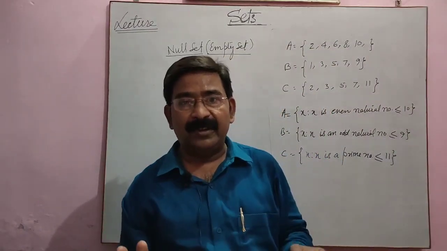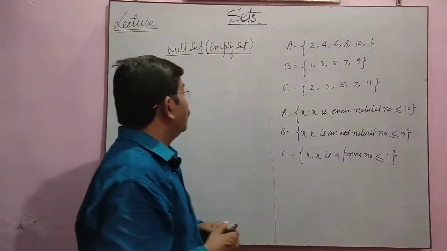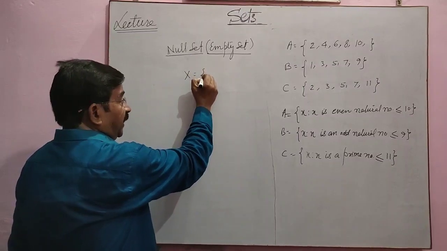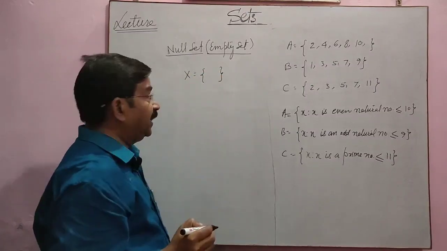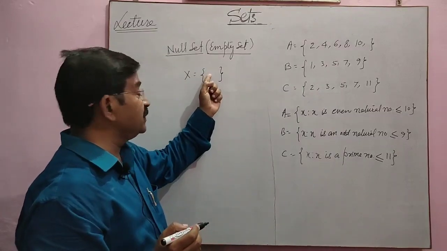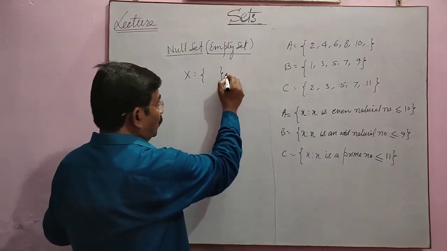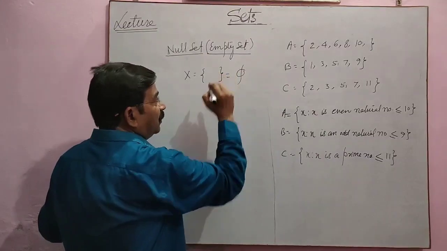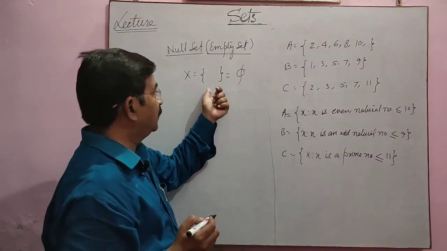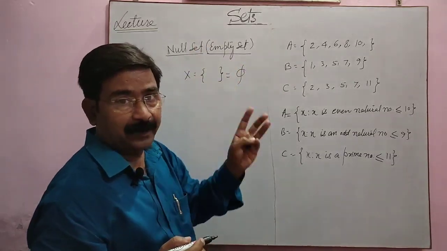Suppose X is a set without any element. This is called null set, void set or empty set, and it is noted with the symbol phi. Null set, void set or empty set, all are the same.